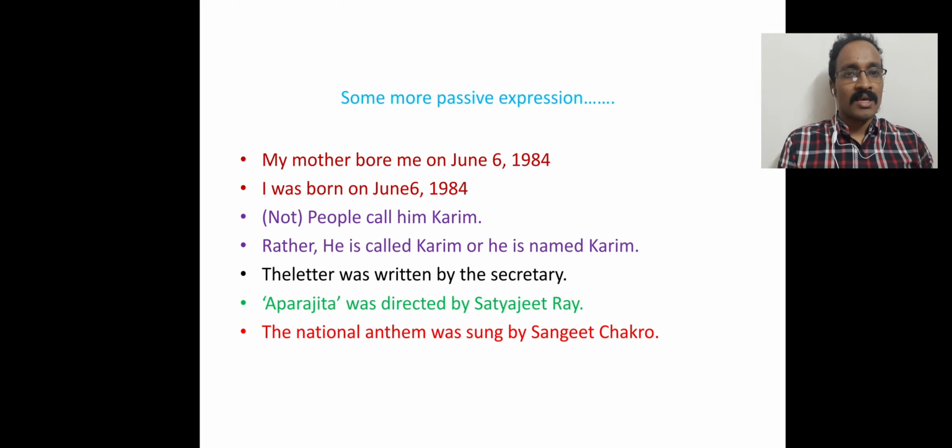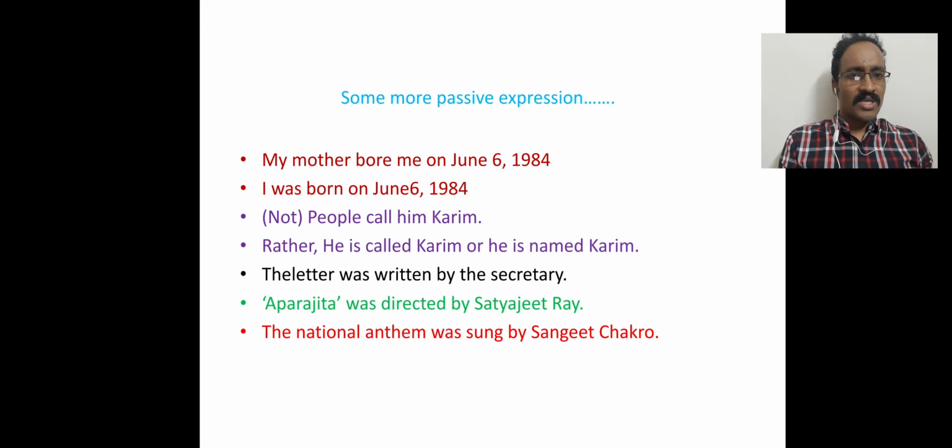See another sentence: the letter was written by the secretary. Here the secretary is not important. You got one letter, and the thing that is written in the letter is very important to you. Therefore you are giving importance to the content of the letter, so we should use the passive form. The letter was written by the secretary. Here who has written it is not important, rather the content of the letter is important to us.